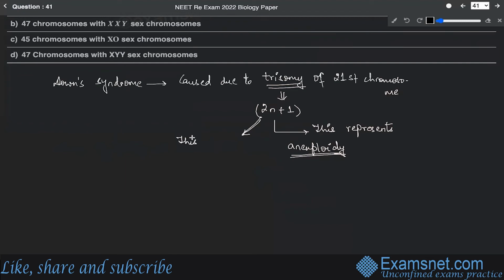This indicates the presence of an additional chromosome at the 21st chromosome.